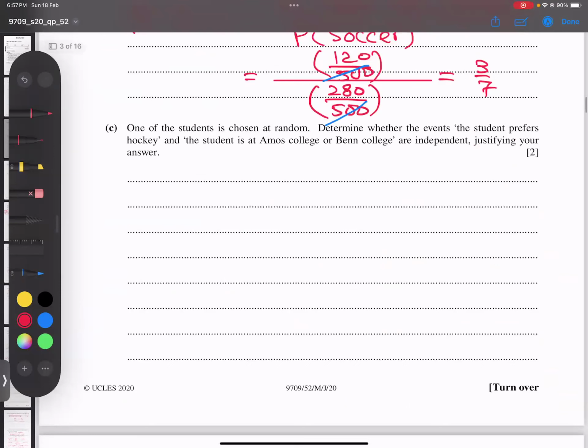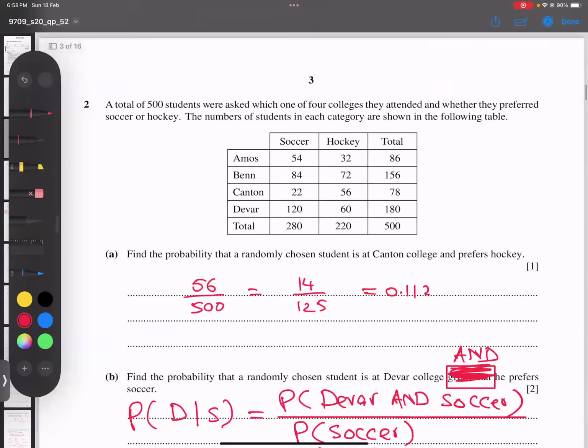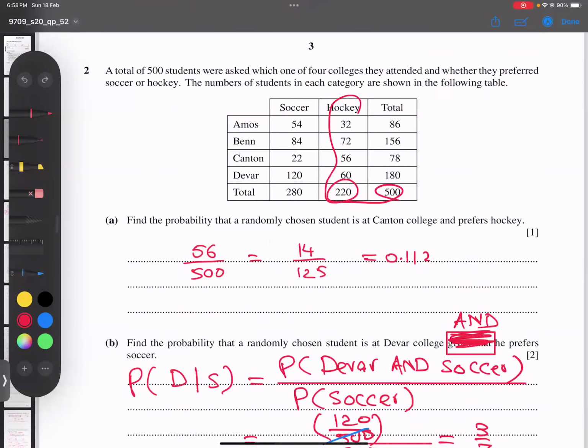So let's go for the next and last part. One student is chosen at random; determine whether the event is that the student prefers hockey. Look here, he put a comma. You can see students are sometimes confused in this kind of question. Best technique: he put a comma starting from here and a comma ending here. So students prefer hockey. I will find the probability of hockey. Hockey students are 220 out of 500.